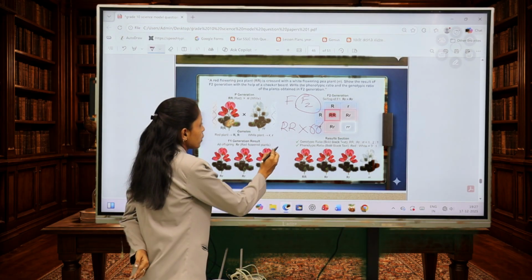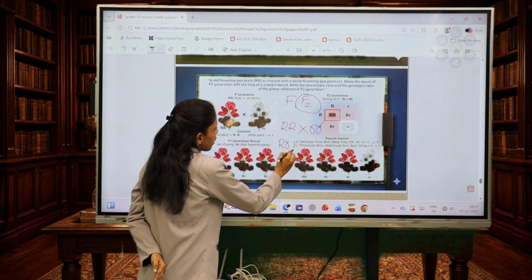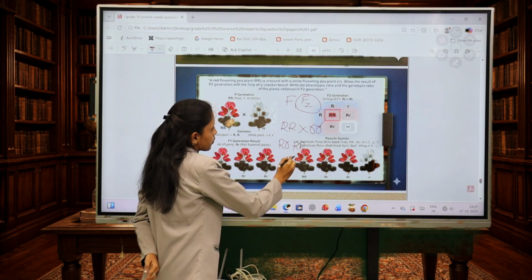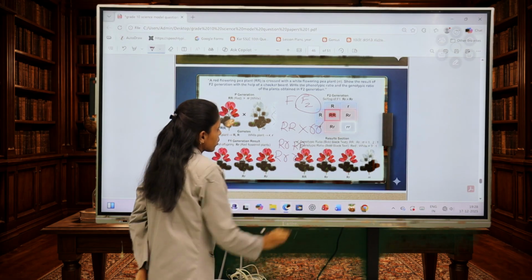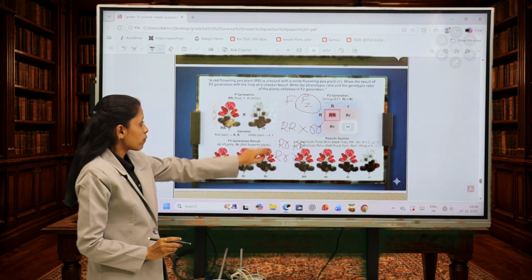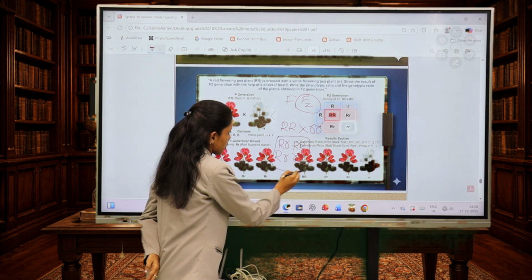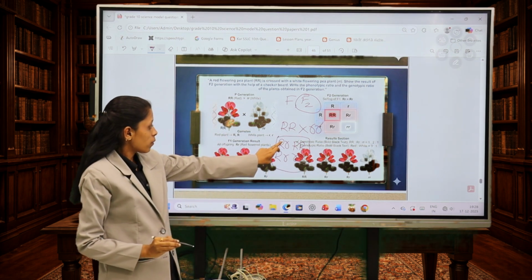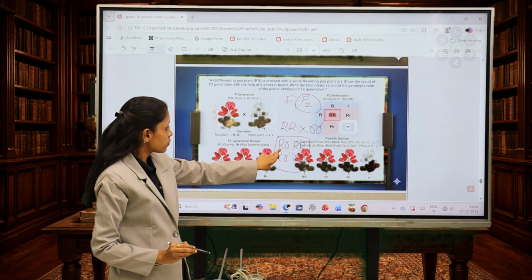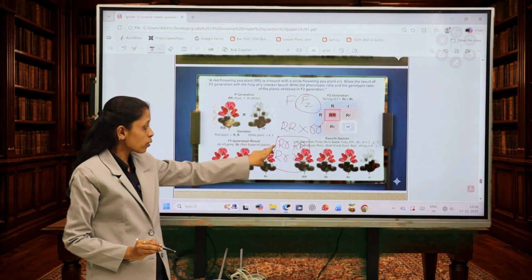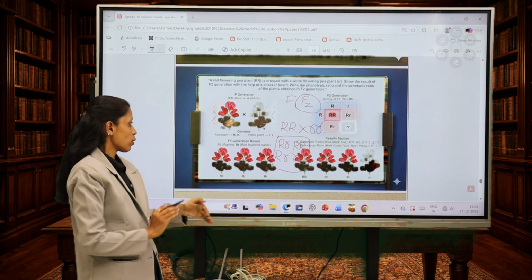If you see F1, we will get capital R small r, capital R small r, capital R small r and capital R small r. When we cross these, we will get all these products. These four plants mean red flower dominant, red flower recessive, white flower dominant and red flower recessive.